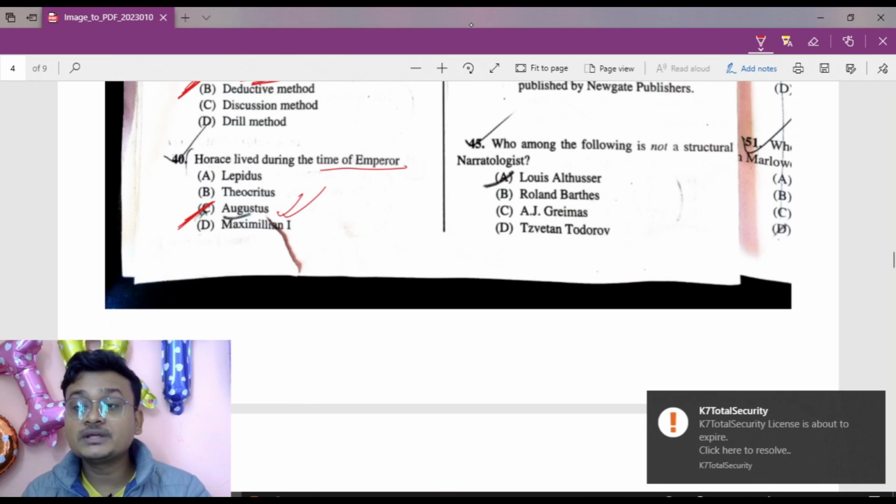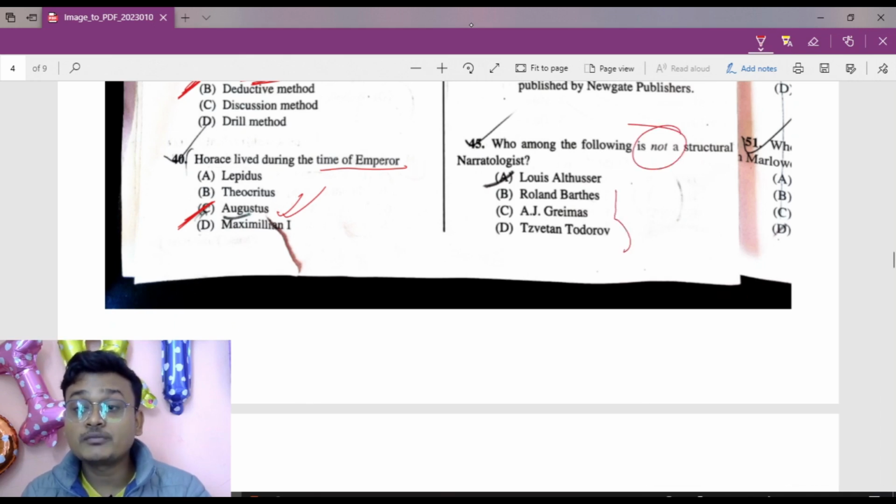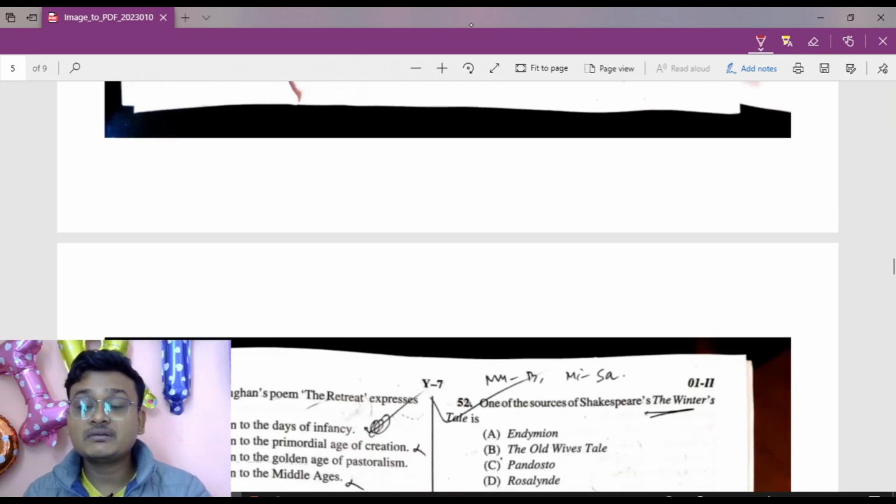Now, who among the following is not a structuralist? Structuralists, Roland Barthes, A.J. Greimas, and Todorov, they are all structuralists. But Louis Althusser doesn't belong to this category. Okay. So Louis Althusser is not a structuralist. Okay. Now to question number 46.